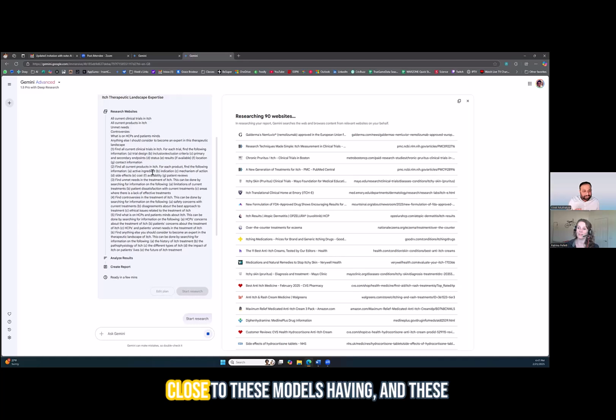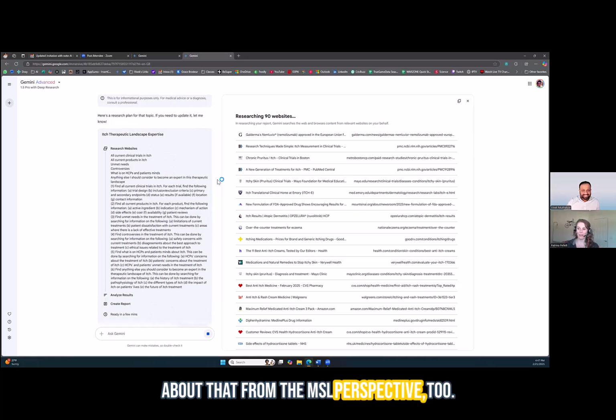So we are very close to these models having, and these are the top people in their fields coming up with questions, and the deep research type models are able to synthesize the information from all around the world and come up with answers. That is so cool. Think about that from the MSL perspective too. Like you don't even need the hardest questions that humans can't answer right now.